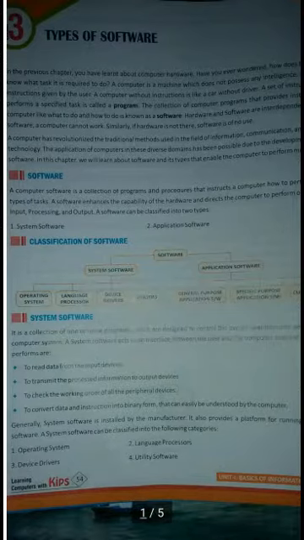Today we are going to start the third lesson. The lesson name is types of software. Firstly, what is software?